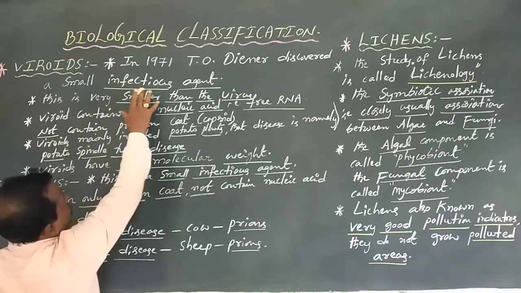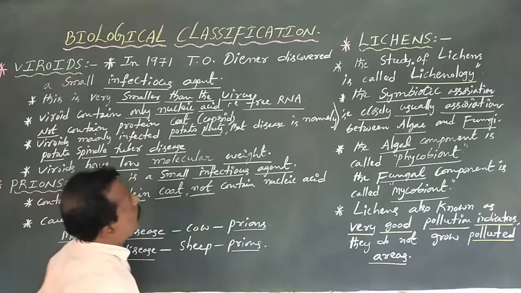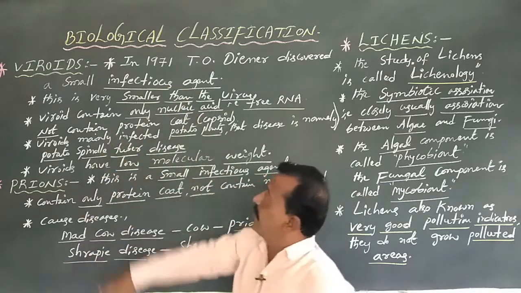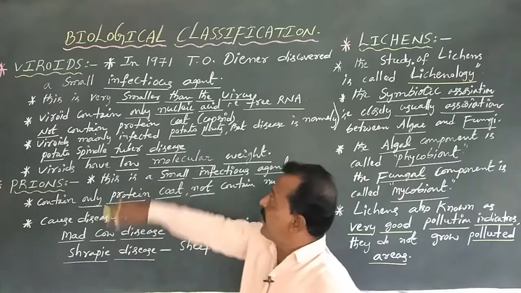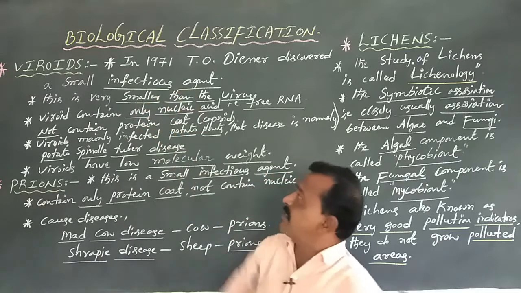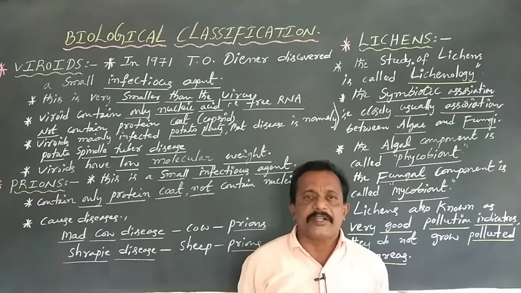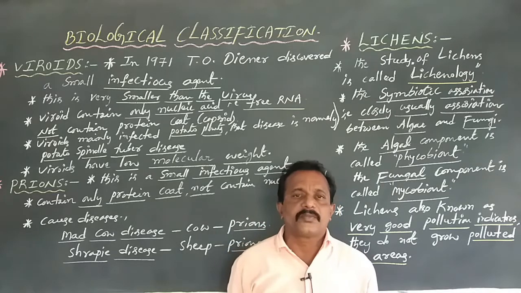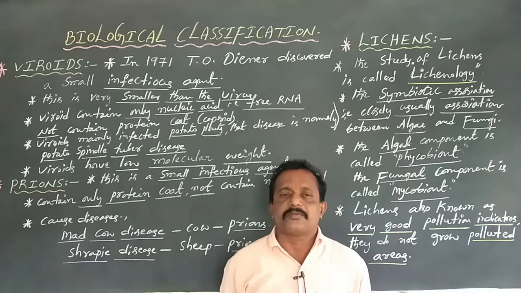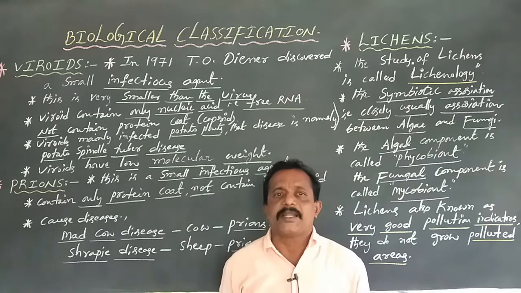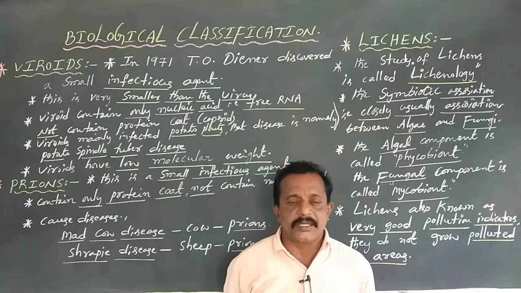Viroids were first discovered by Theodor Diener in the year 1971. These viroids are small infectious agents, meaning they can infect organisms: plants, animals, human beings, and also bacteria.